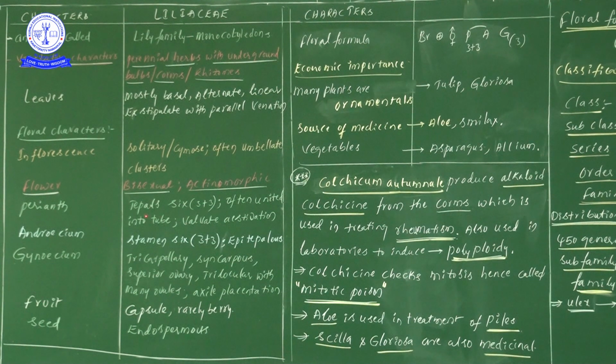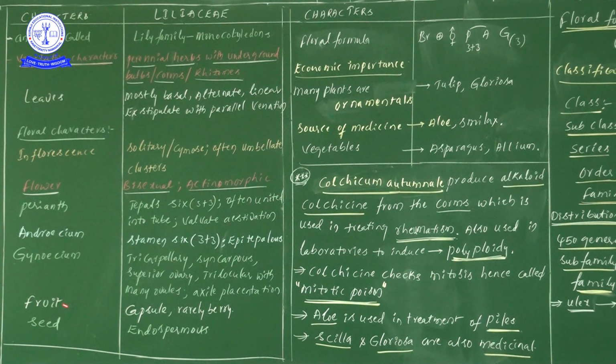Once you see that tepals are 6, arrangement is 3+3. Next one, stamens are 6, arrangement is 3+3. Next one, tricarpellary condition. How many carpels are there? 3 carpels are there, syncarpous, and ovary position is superior. Next one, what type of placentation is present? Axile placentation is present.